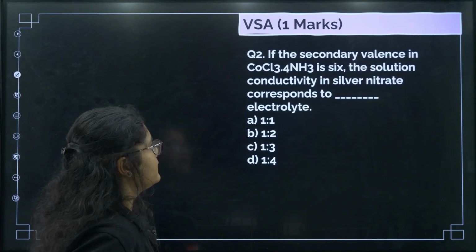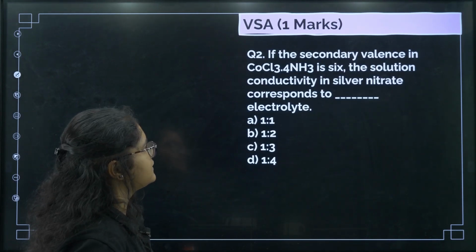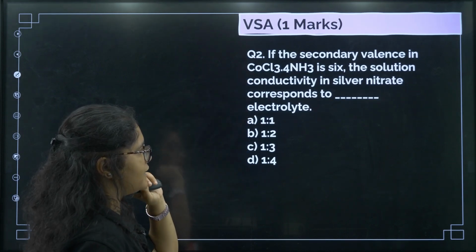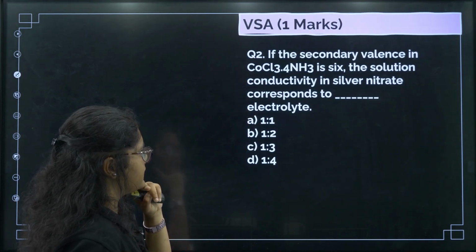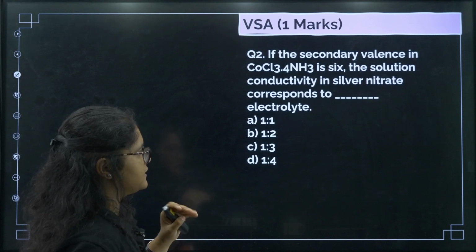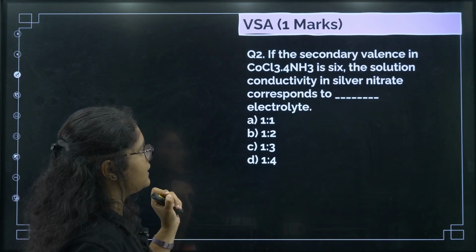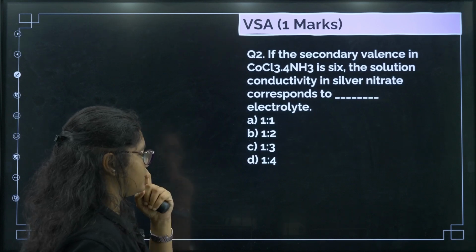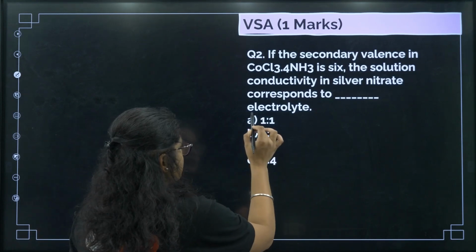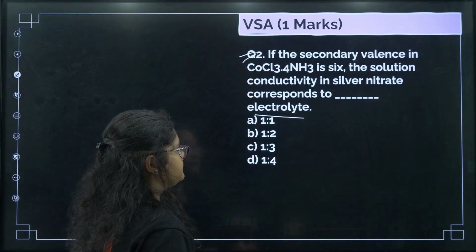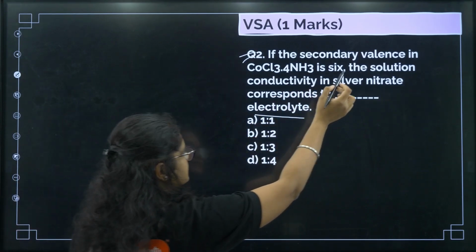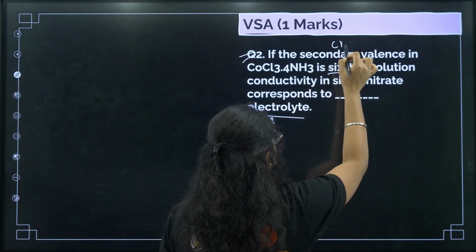Next, if the secondary valence in CoCl3·4NH3 is 6, the solution conductivity in silver nitrate corresponds to dash electrolyte. This is again an important question. It says the secondary valency is 6, that means the coordination number is 6.